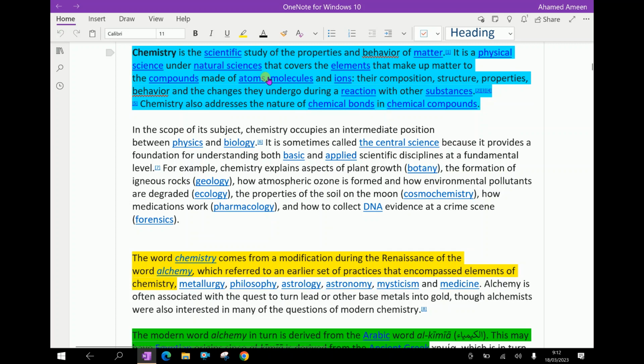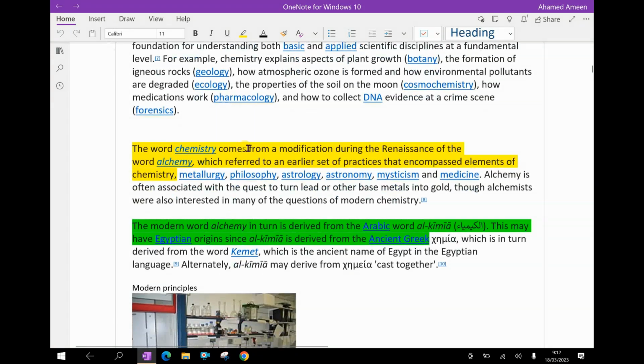Chemistry is the scientific study of the properties and behavior of matter. It is a physical science under natural sciences that covers the elements that make up matter to the compounds made of atoms, molecules, ions, their composition, structure, properties, behaviors, and the changes they undergo during a reaction with other substances. Chemistry also addresses the nature of chemical bonds in chemical compounds.